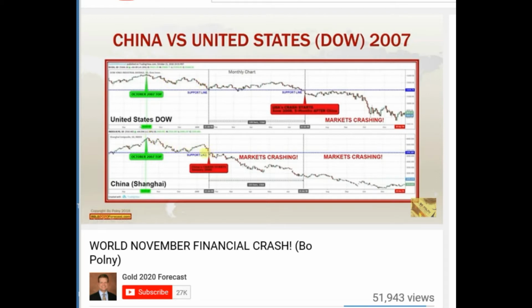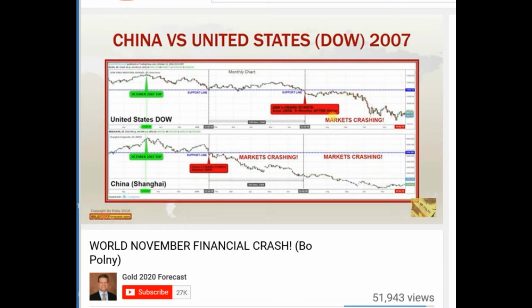However, in January, China broke a support line and crashed. Following the January crash, the Chinese stock market continued to crash for months, while the United States stock market was holding up. It stayed above the support line until June of 2008, when the US stock market broke support and crashed. After the break, the US stock market began to plunge, also with China.